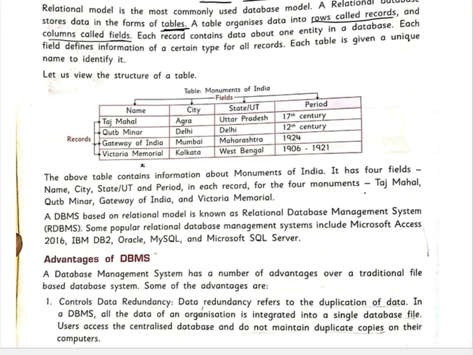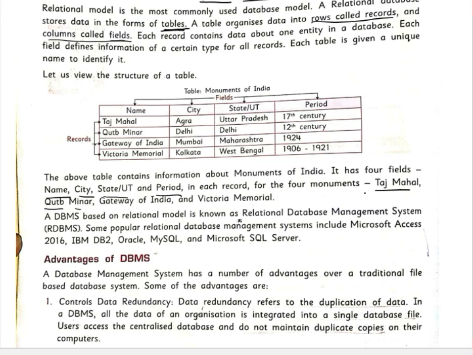It has four fields. Okay, how many fields are there? Columns are known as fields. So the four fields are name, city, state or union territory, and period, and then the records. How many records? Taj Mahal, Qutub Minar, then Gateway of India and Victoria Memorial.